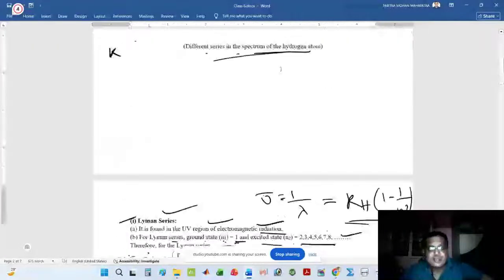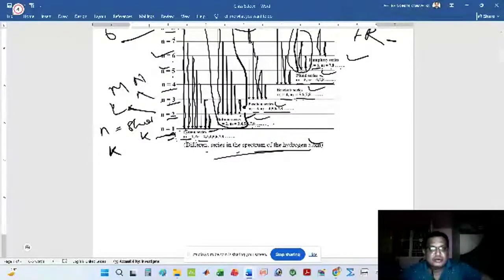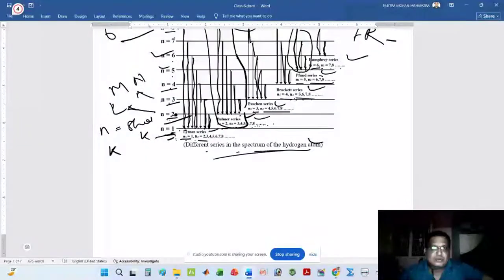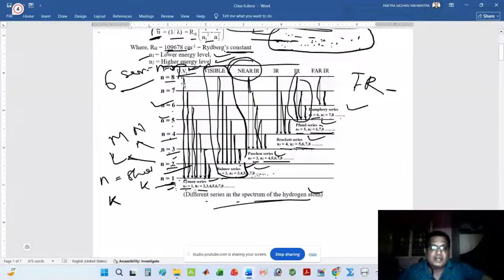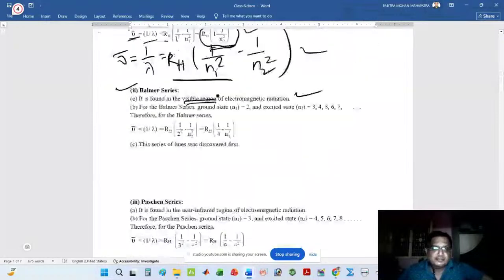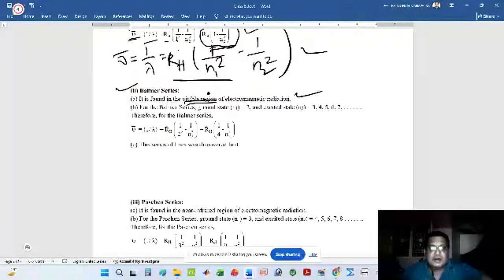The ground state is n1 equal to 2, but the higher energy levels are 3, 4, 5, 6, 7.